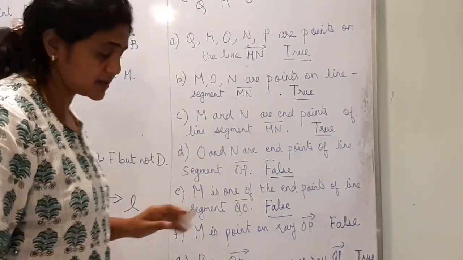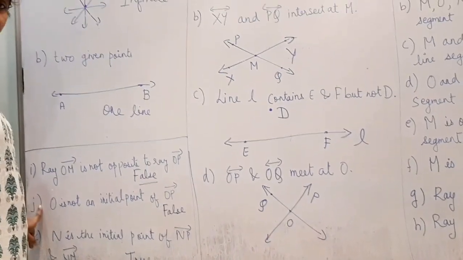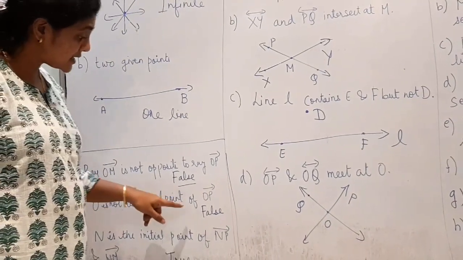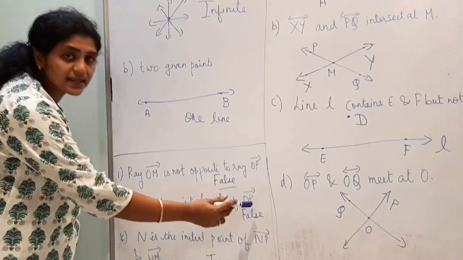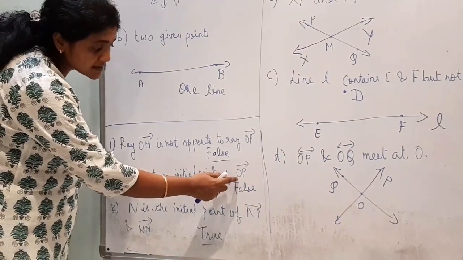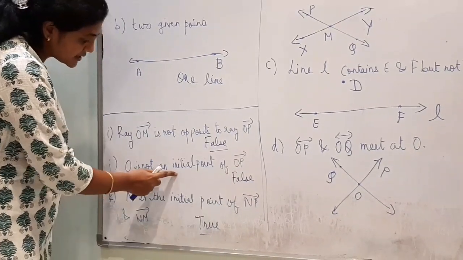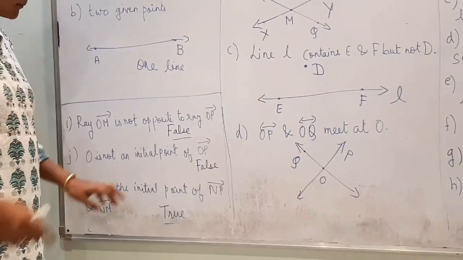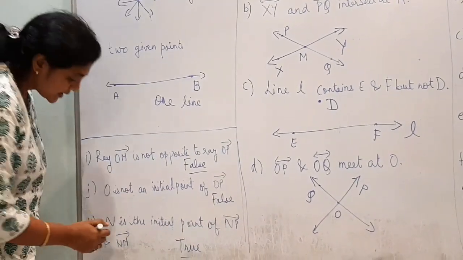They are opposite. So the answer is false. J. O is not an initial point of OP. Here you can see the ray is starting from O, so it is the initial point. Here it is written that it is not the initial point, so it is false.